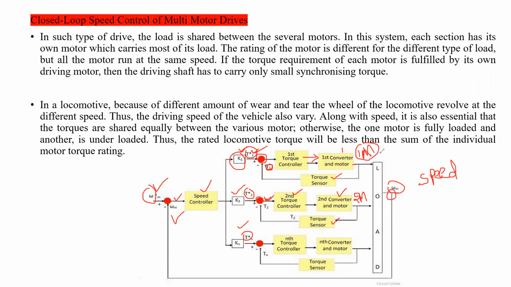ऐसे नहीं, असिंक्रोनस नहीं होना चाहिए. एक मोटर का स्पीड इंक्रीज होगा, दूसरे मोटर का स्पीड डिक्रीज होगा, एक मोटर का टॉर्क ज्यादा होगा, एक मोटर का टॉर्क कम होगा, तो दिस विल नॉट हैपन. So all the motors should share equal torque and equal speed. Is it right? So accordingly, the motor speed and motor torque of all the motors will be synchronized. Accordingly, the load will be run.